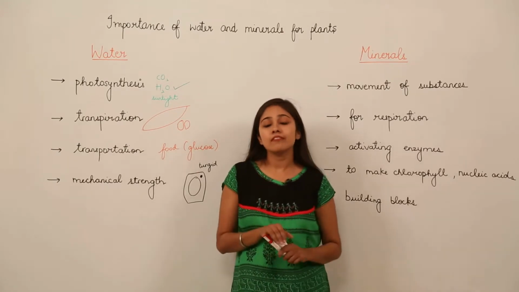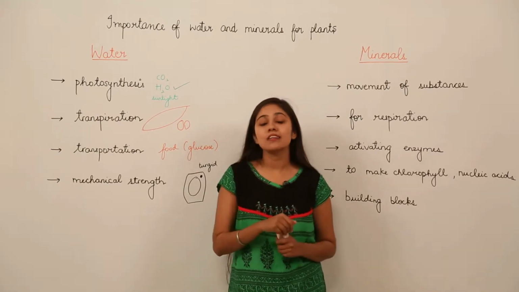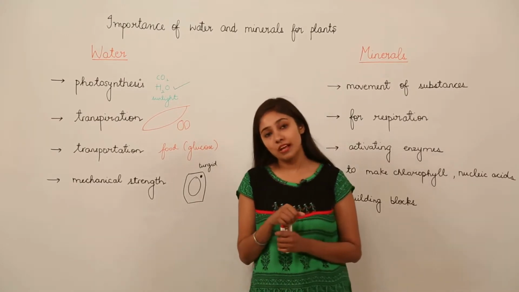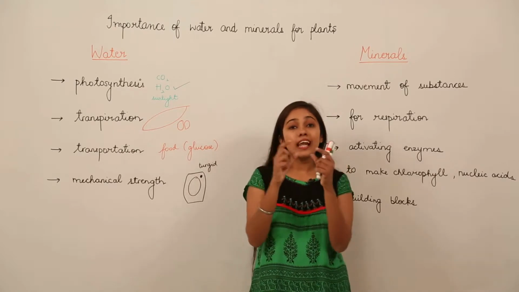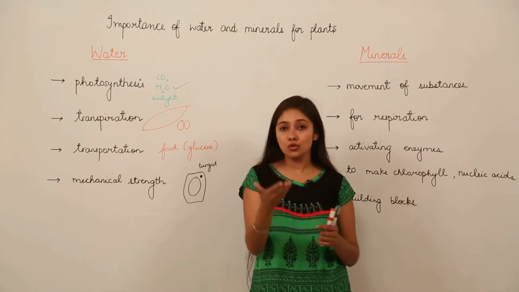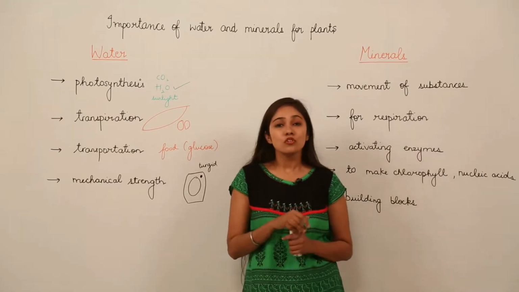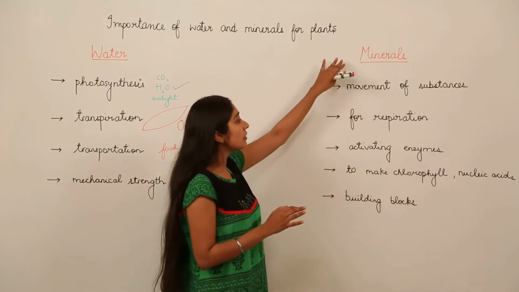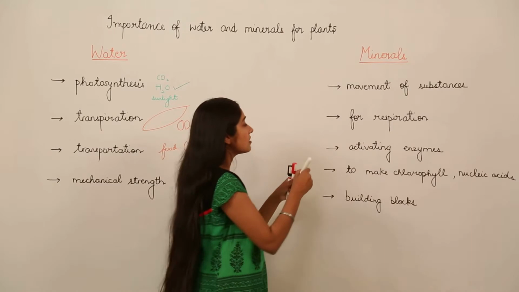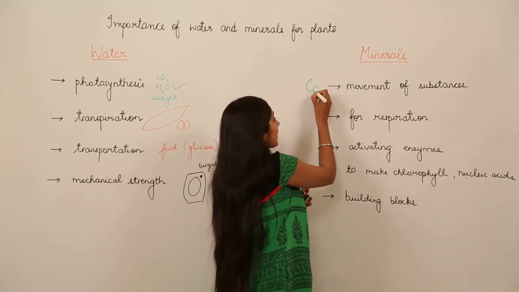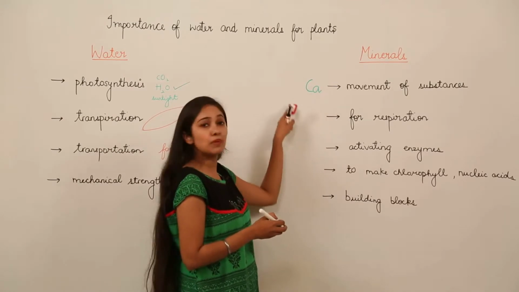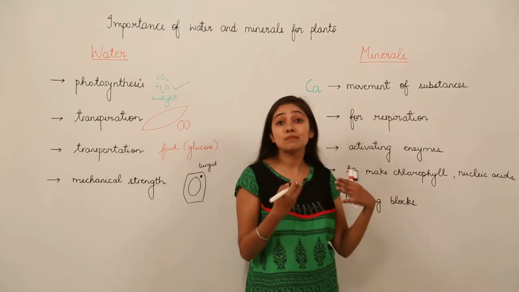For example, in case of soyabean plants, when there is deficiency of iron, this would lead to the yellowing of leaves. So this is a deficiency symptom which plants show when there is deficiency of some mineral. So we will discuss how these minerals are important. For example, for movement of some substances in plants, we have a mineral that is calcium. So this calcium is going to help the plant for the movement of certain substances.